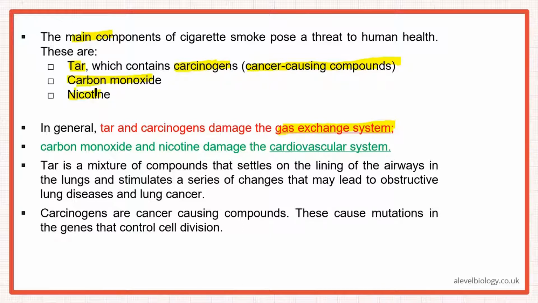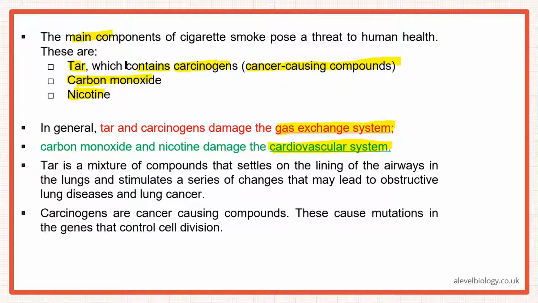Carbon monoxide and nicotine both generally cause damage to the cardiovascular system. They go into the blood and cause damage to the arteries. So tar and carcinogens damage the gas exchange system, while carbon monoxide and nicotine damage the cardiovascular system.